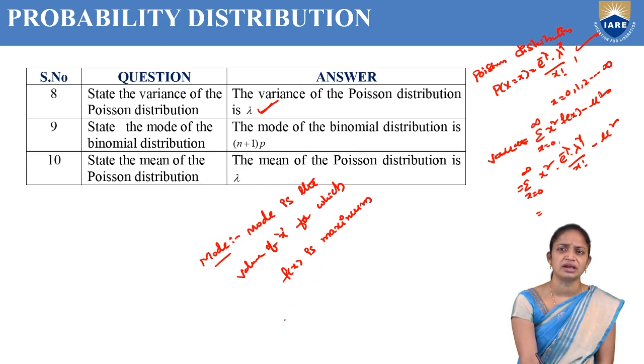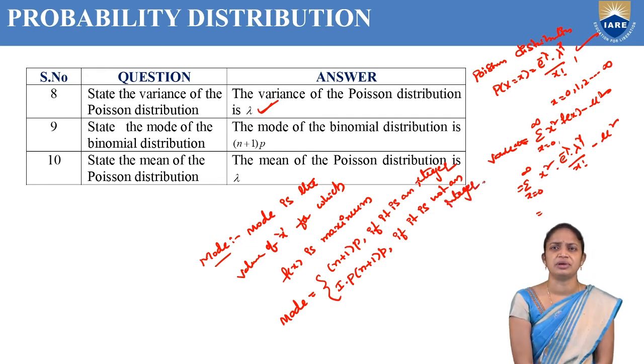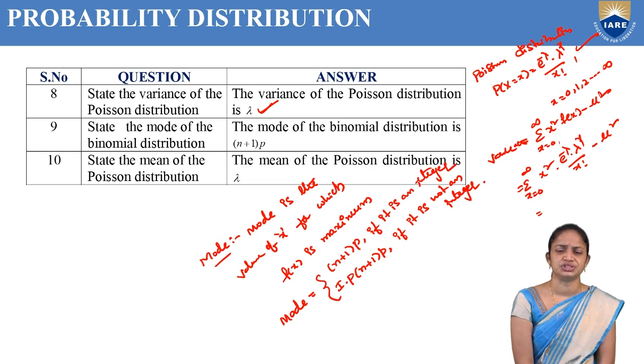But the mode of the binomial distribution is (n plus 1) into p, if it is an integer. And the integral part of (n plus 1) into p, if it is not an integer. So this is our mode formula, mode of the binomial distribution.